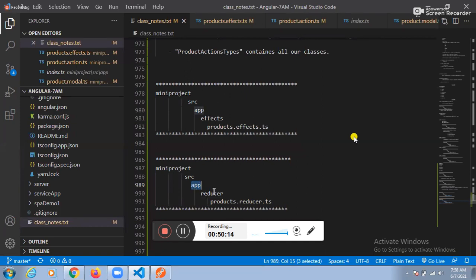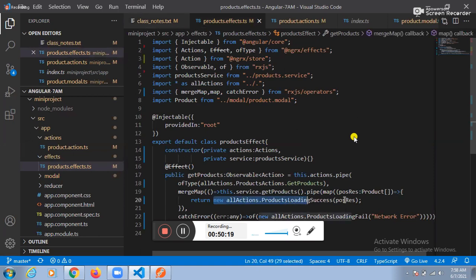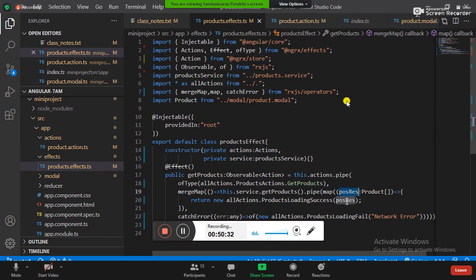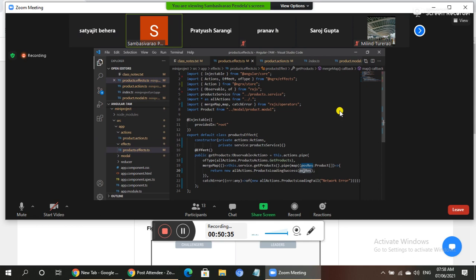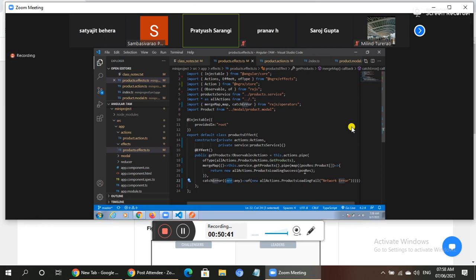Under the SRC folder, which folder? App folder. Guys, can I ask one question to you? Is it a final result? Is it a final error? Who will receive this result? The reducer will receive. Tell me here, will the reducer receive the positive response or not? Yes, sir. The reducer will receive the positive response, and the reducer will receive the error response also. So the reducer will take either the positive response or the error response. Will hand over to whom? Store.